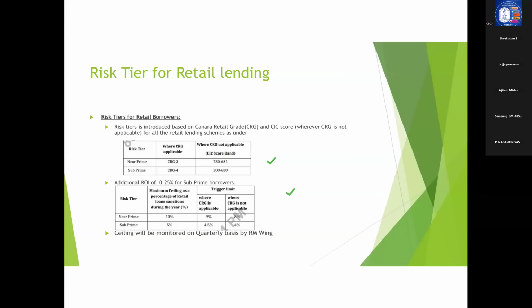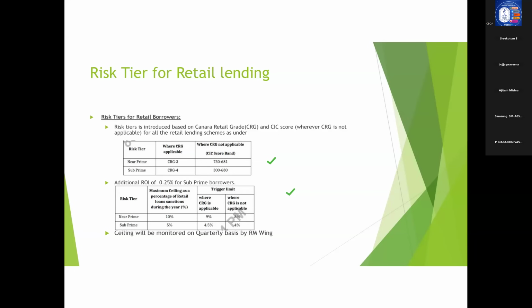That is, the bank has defined risk tiers of near prime and subprime in the case of CRG 3 and 4 respectively. Why? Because I will tell you. See, as you all know, CRG prime and CRG 1 are both excellent borrowers because we rate them excellent. So the probability of them defaulting is very, very less.